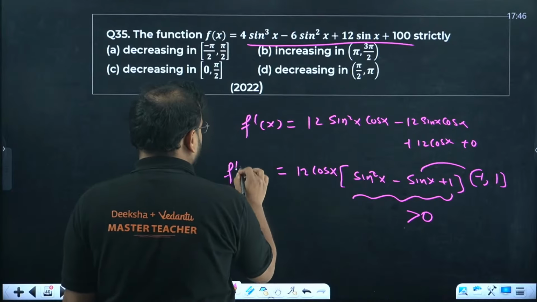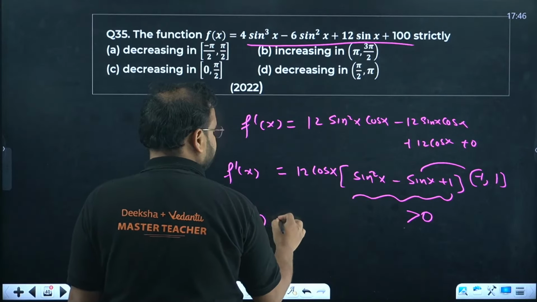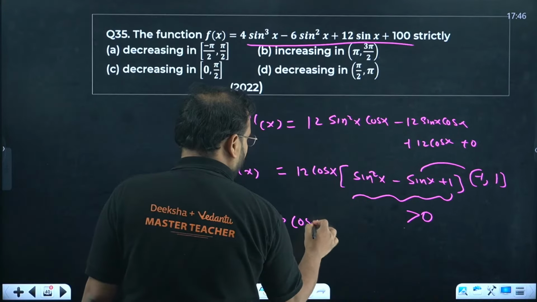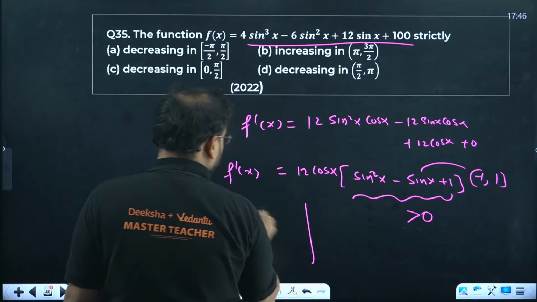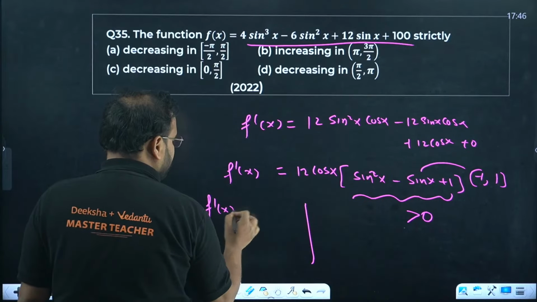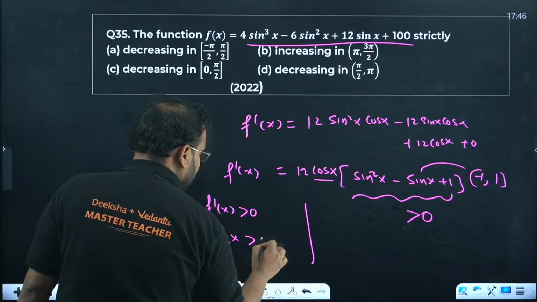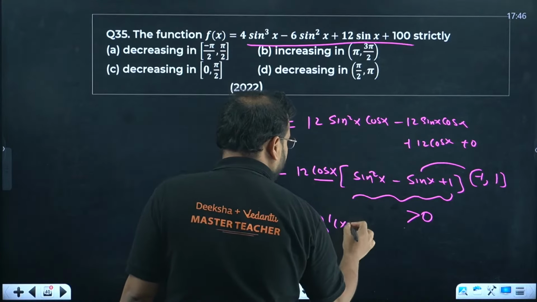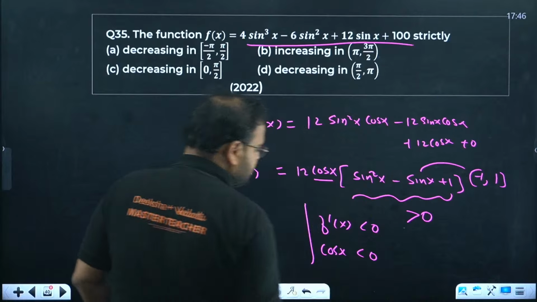So the nature of the function will depend upon cos x, because the derivative is positive when cos x is positive. From here I am concluding that if I want f dash x more than 0, I have to get cos x more than 0. For f dash of x to be less than 0, I have to get cos x less than 0.